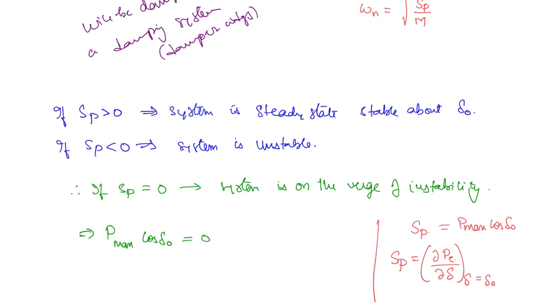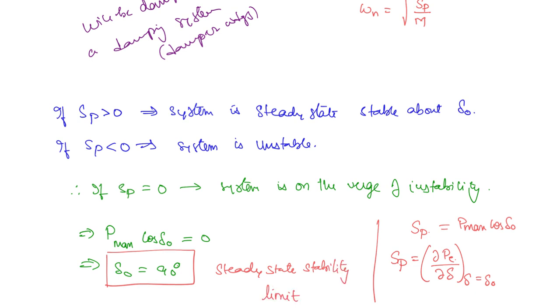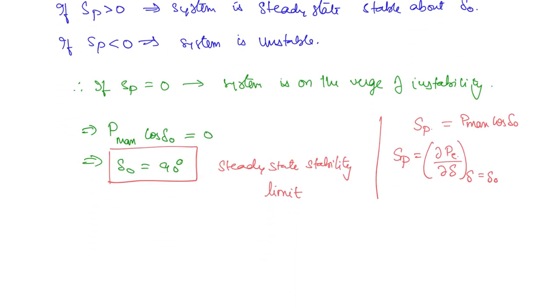So now P max cos delta naught is equal to 0. This implies that delta naught should be 90 degrees. This is the steady state stability limit. What is the delivered power at this limit? Here PE will be equal to simply P max.